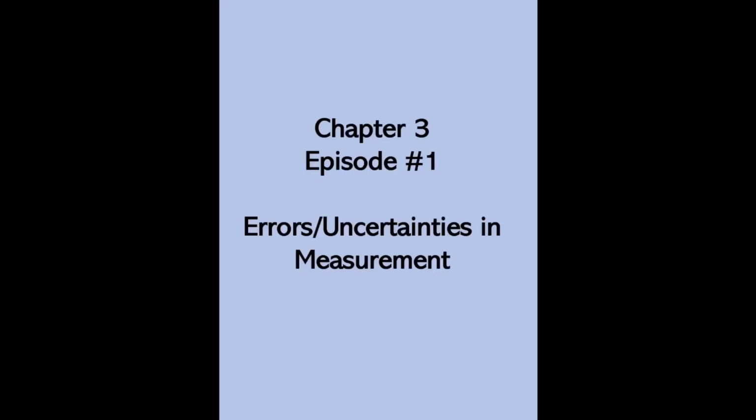Chapter 3, Episode 1 is about errors or uncertainties in measurement. There is no perfect measurement. Of course, in every measurement, there are some limitations. And here, errors don't always mean mistakes. Errors, in this context, are simply the deviation or distance of the measured quantity from the actual value. So it's a measurement of accuracy, how far our measured values are from the true or actual value.